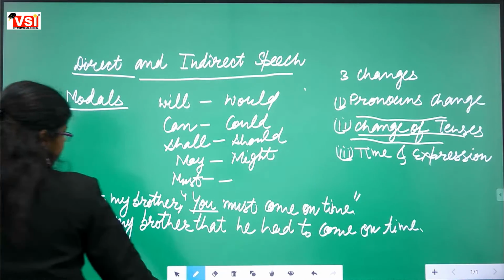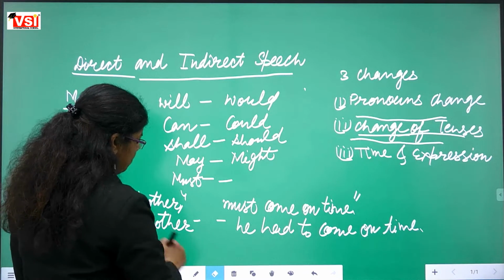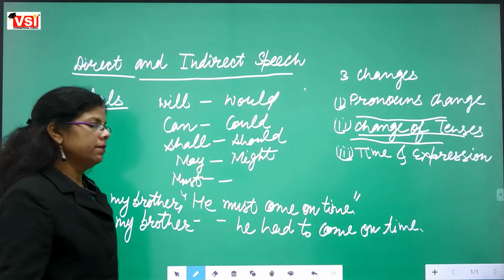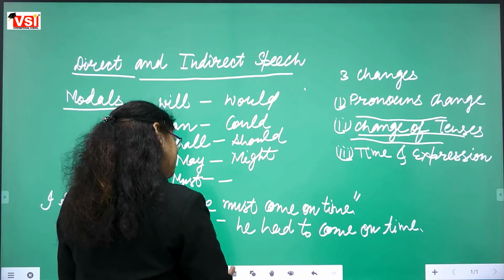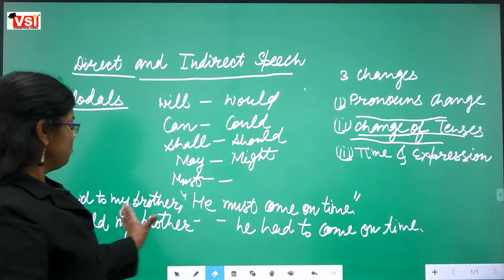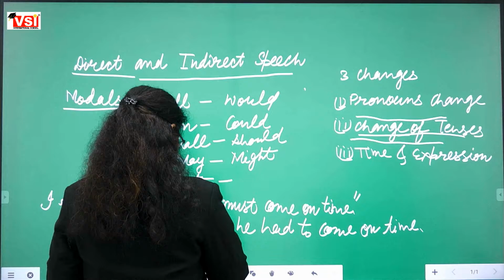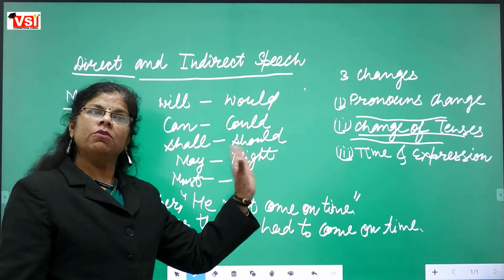Now another example we are taking. If we are not having this you here, if we are only having he. I said to my brother that he had to come on time.